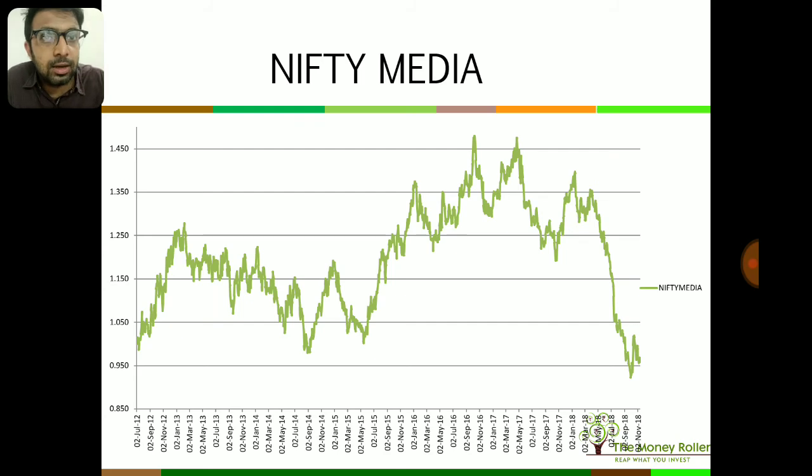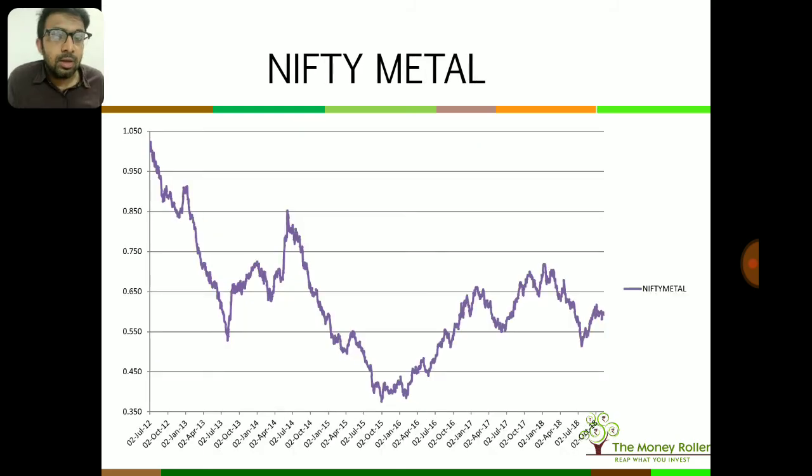Metal. Again, look at this chart. It's a beautiful bottoming out pattern. The metal sector has bottomed out, even though it has consistently underperformed the Nifty. It is most likely to pull itself towards that one level, and for doing so it will have to perform well in the next coming few months, which it is most likely to do. So again, the metal sector, beautiful chart, looks really promising.